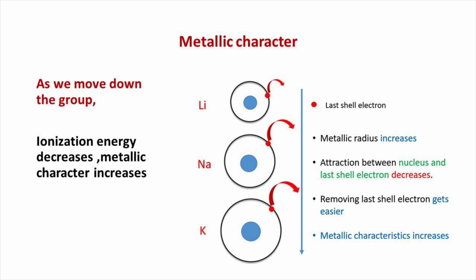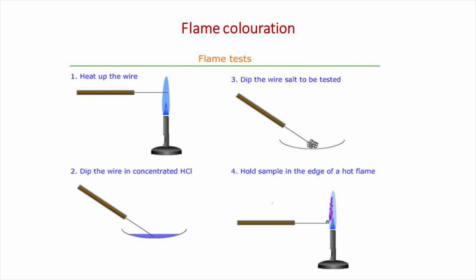It can be explained as follows: as we move down the group, the metallic radius increases, so the attraction between the nucleus and the last shell electron decreases. So, removing the last shell electron gets easier, and the metallic character increases. Next, we can discuss another characteristic, flame coloration.